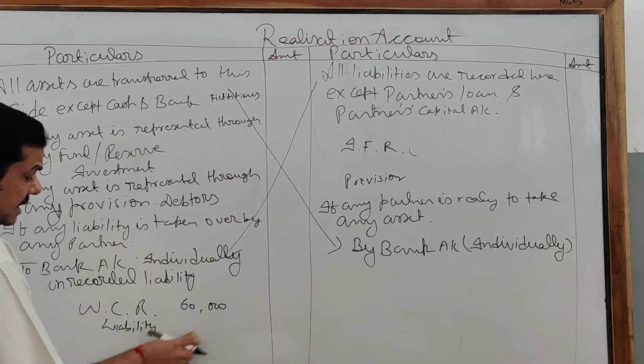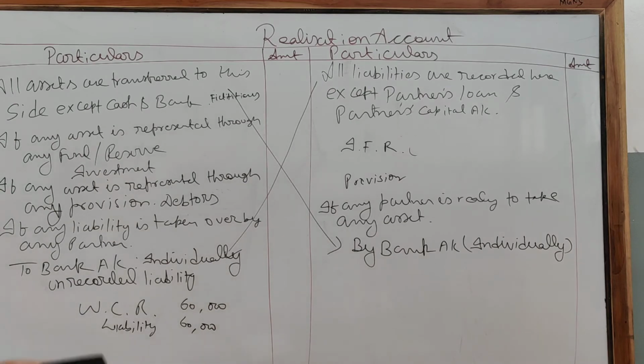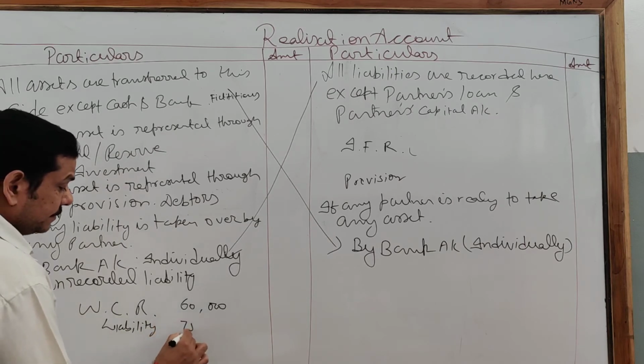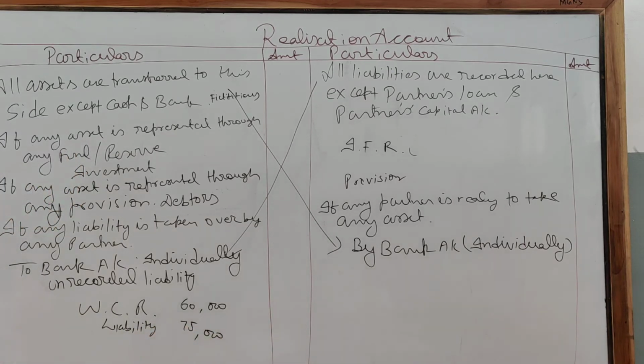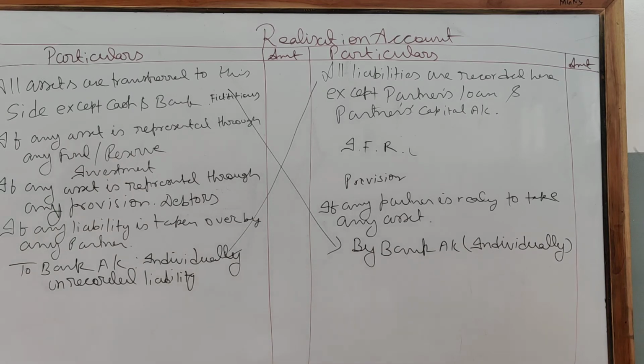Sometimes the reserve is almost equivalent to the liability, no problem. Transfer the whole amount towards the payment of liability. There is no need to give it to the partners. Okay? Sometimes if the liability is more than the amount of reserve, what will you do? In this situation, the whole amount of the WCR is transferred to the realization account and the liability is paid on the debit side of realization account. In this way, WCR is calculated or the settlement of liability is done.